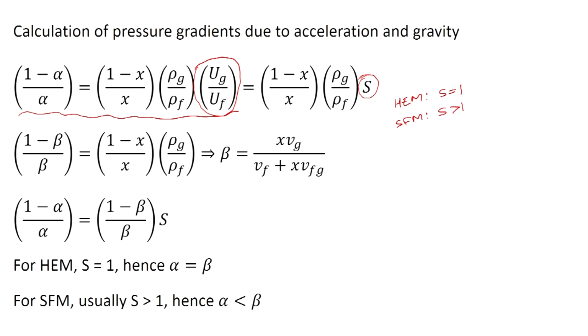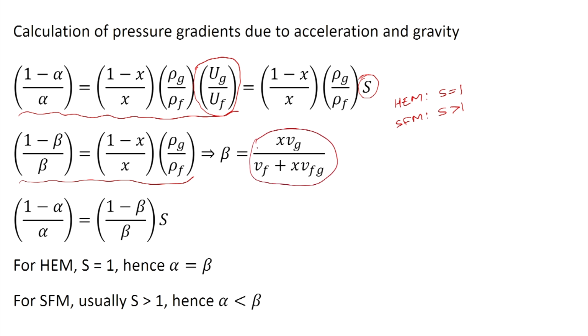In horizontal flow as well as vertical upward flow, gas will move faster and liquid will move slower, so slip ratio will be greater than 1. Now, if we put S equal to 1, then the void fraction that we get is the volumetric quality, and (1 minus beta) upon beta is equal to this expression, and if we solve for beta, we get this expression.